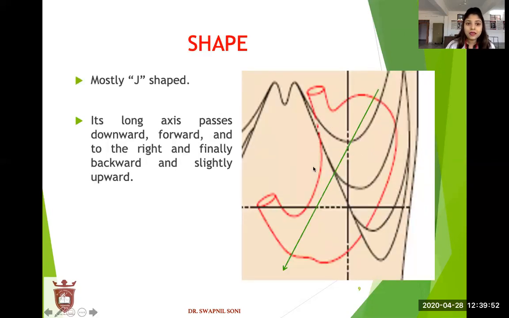Shape. Mostly stomach is J-shaped. See the picture, stomach is J-shaped. Its long axis passes downward, forward and to the right and finally backward and slightly upward.